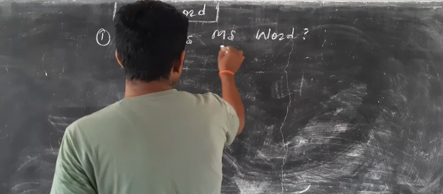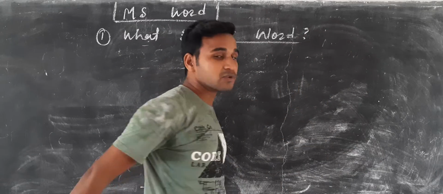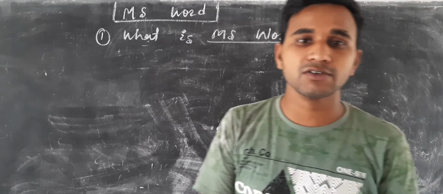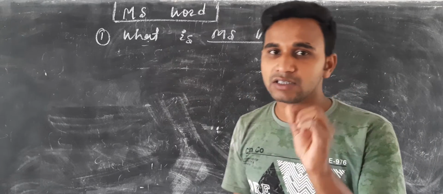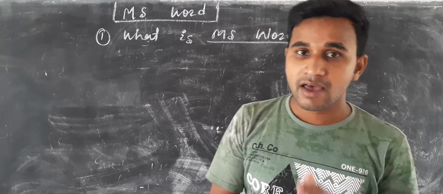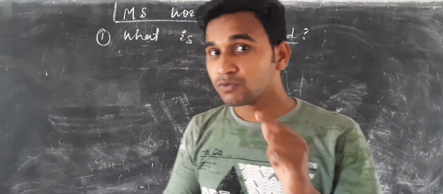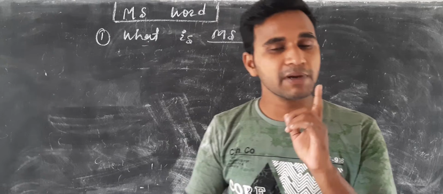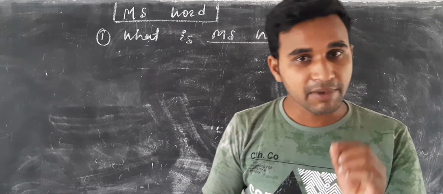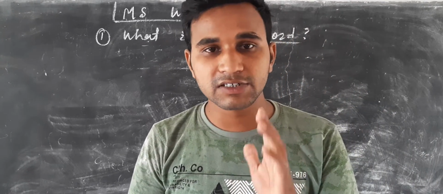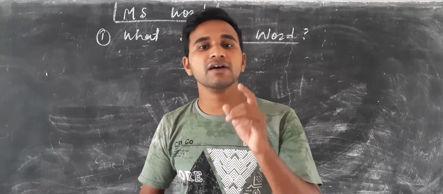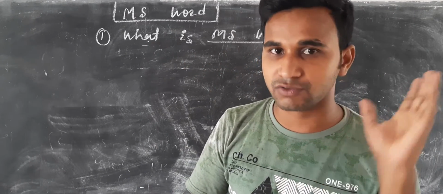So what is MS Word? MS Word is word processing software. It is a part of Microsoft Office. .docx is the extension of Microsoft Word. The latest version of Microsoft Word is MS Word 2016. MS stands for Microsoft, which is a computer development company.